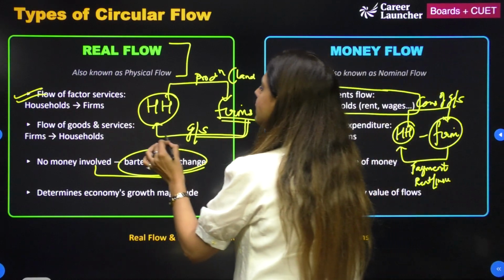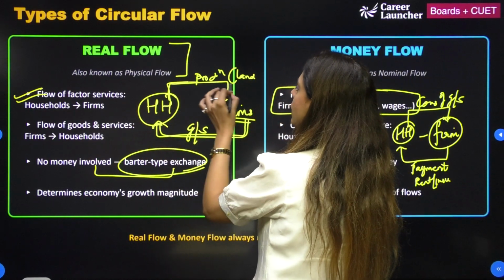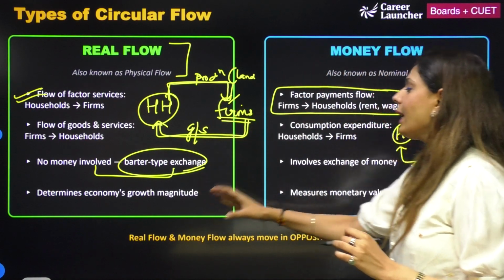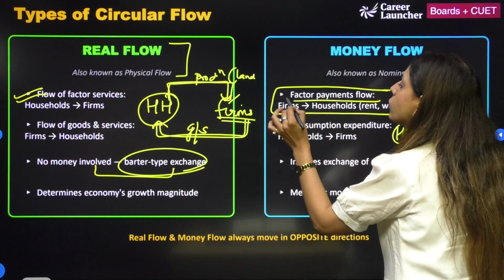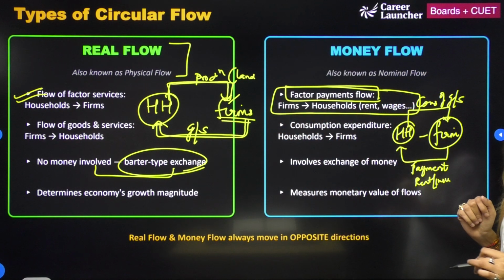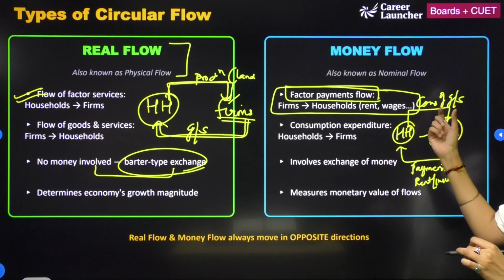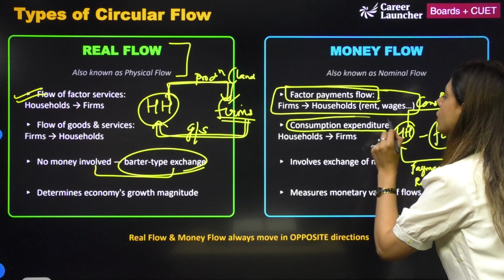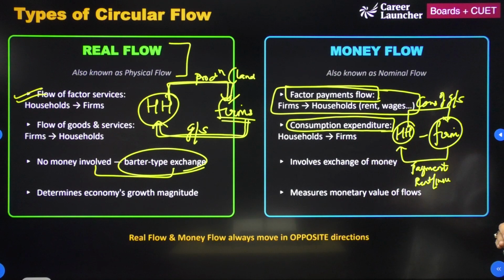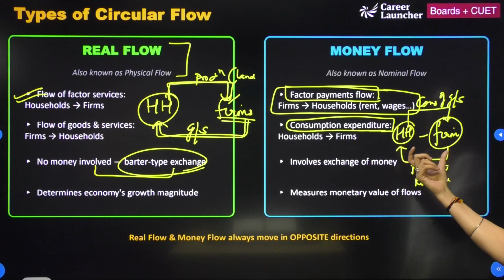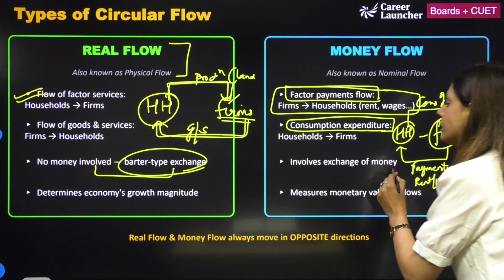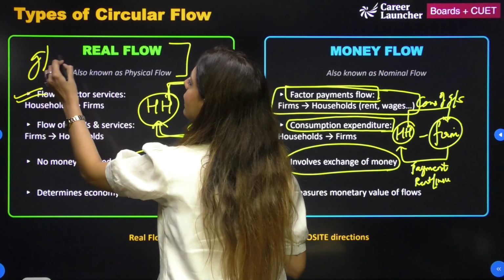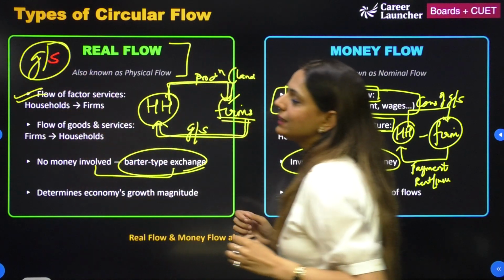Firms बना रहे हैं goods and services for the households, in return households are providing the factors of production to the firm. Here we only talk about the factor payment flow. Firms households को क्या दे रहे हैं? Rent, wages, etc. And in return they are purchasing or consuming the goods and services created by the firms. So money flow involves exchange of money, और real flow में we only have exchange of goods and services.